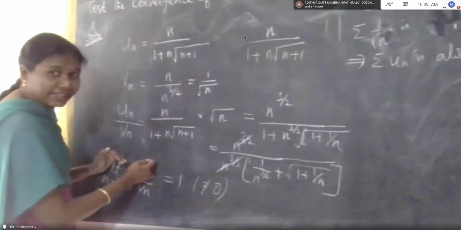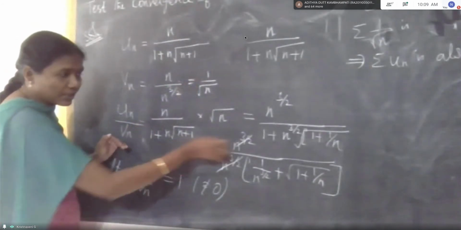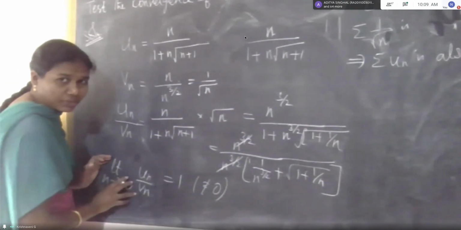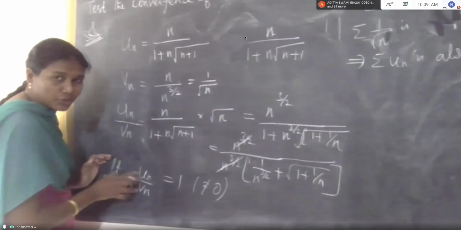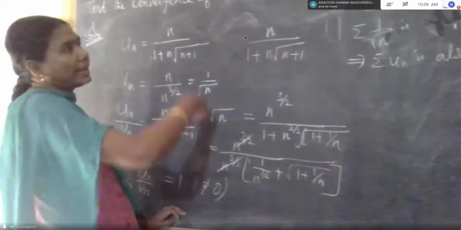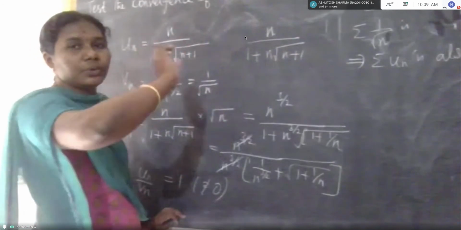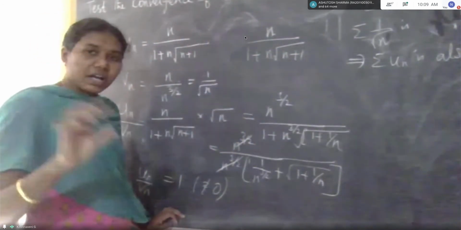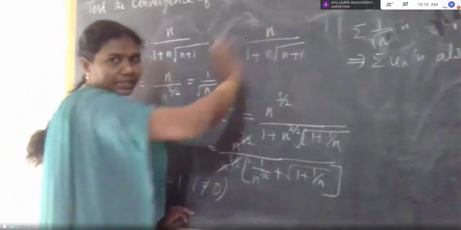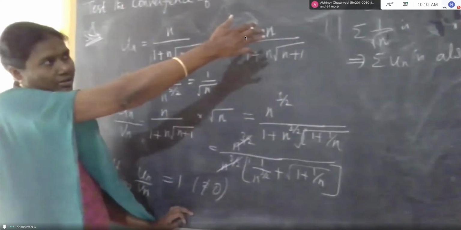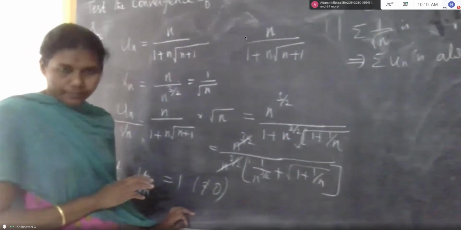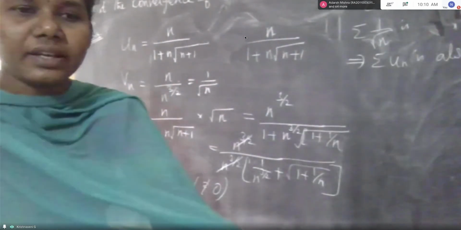If we get the Un by Vn value as finite when n tends to infinity, only then can we check the Vn value for divergence or convergence using that theorem statement. Otherwise, we can't check that. Ma'am, can you repeat once again?